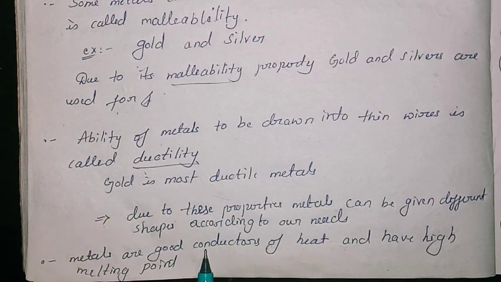For example, lead is a metal and mercury is a metal, but these are not good conductors of electricity. So silver and copper you write as good conductors, and lead and mercury you write as poor conductors of electricity and heat.